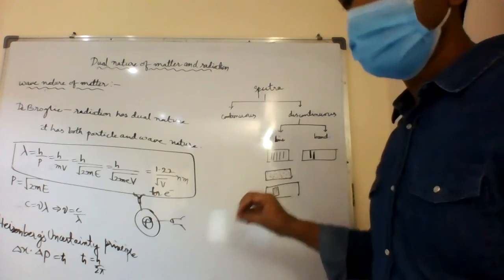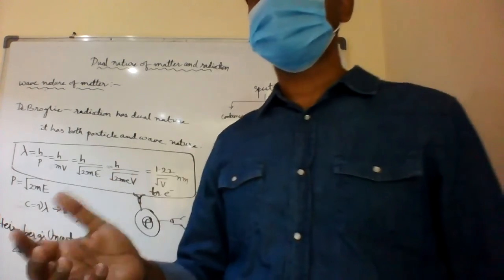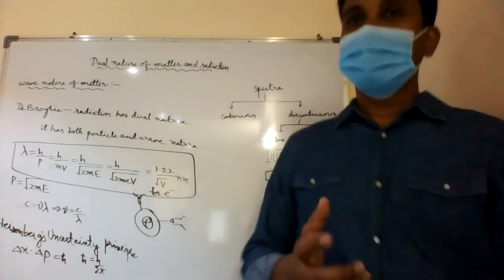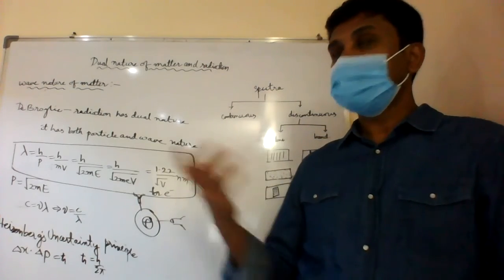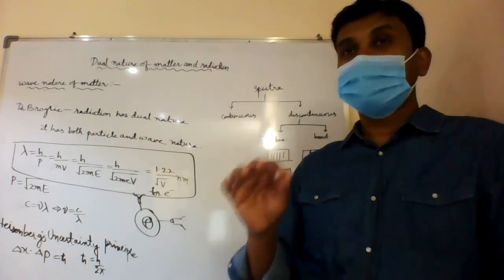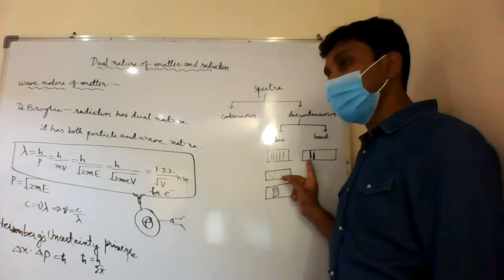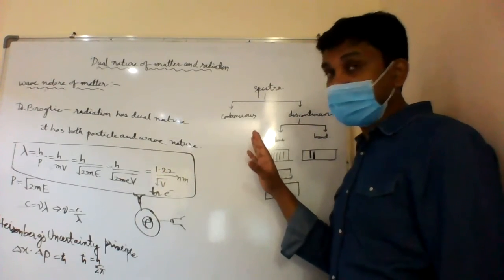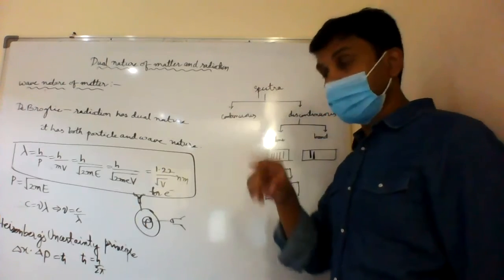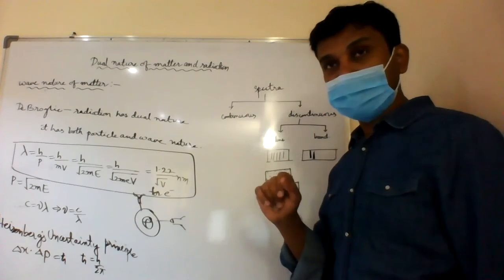Actually, the thing is, students don't have an idea of spectrum. In chemistry, they study absorption spectra and emission spectra. They can define it and write it, but they don't know exactly what happens. Line means fine lines will be there. Bands means thick bands will be there. Continuous means you cannot differentiate. Above this there is one more, that is absorption and emission spectra.